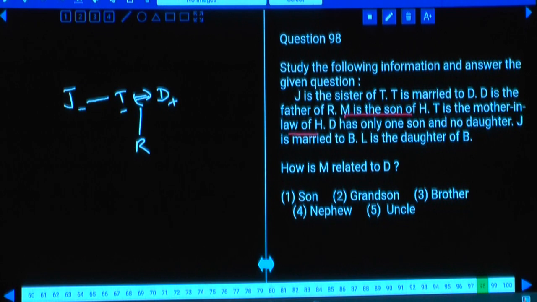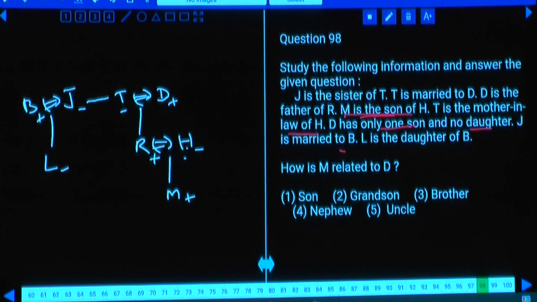D has only one son and no daughter, who is none other than R, and T is the mother-in-law of H. Hence, this person R should get married to whom? H, because T is the mother-in-law of H, H is a female, and M is the son of these 2 persons R and H. J is married to B, J is a female and B is a male, and L is the daughter of B. This is the information we have.